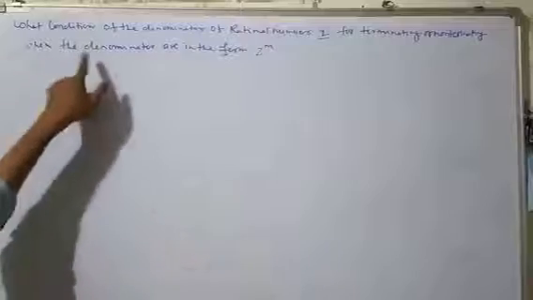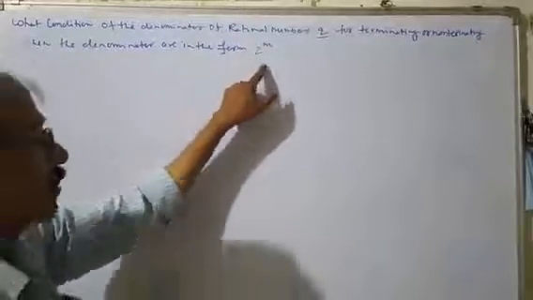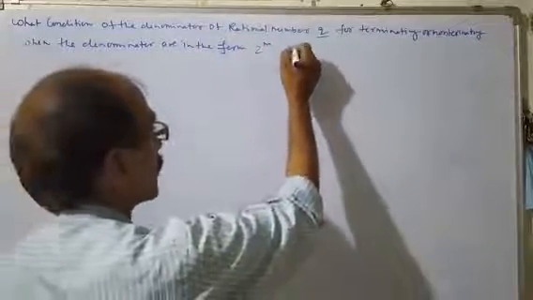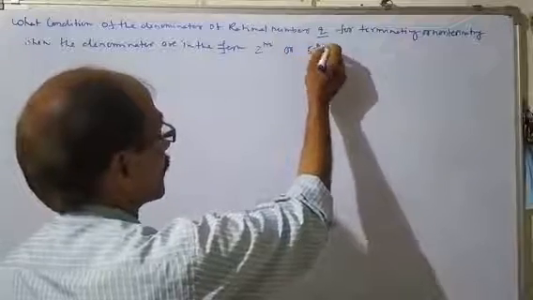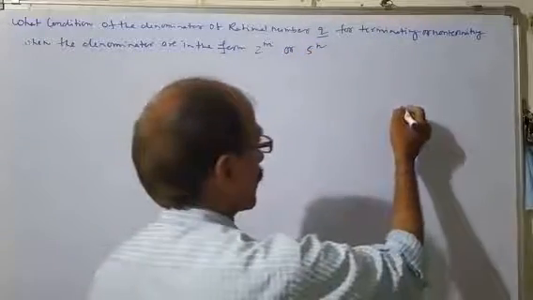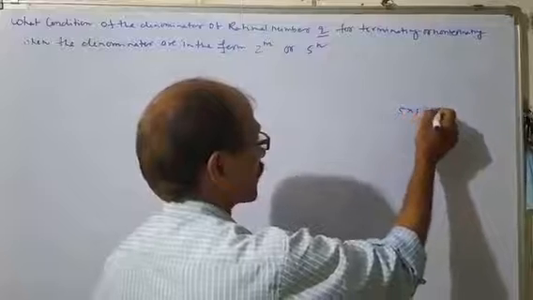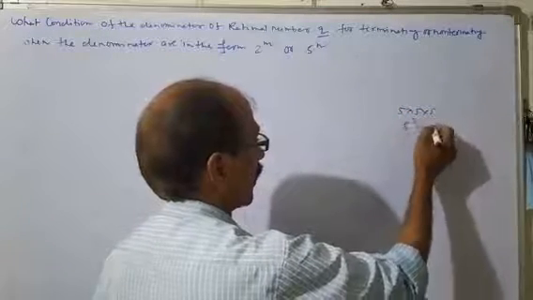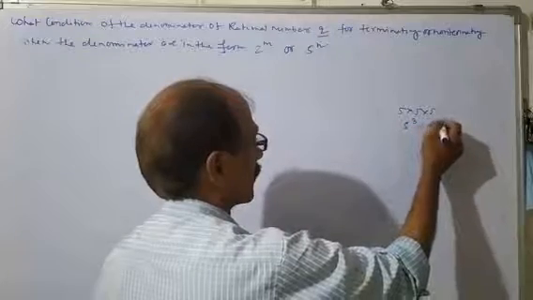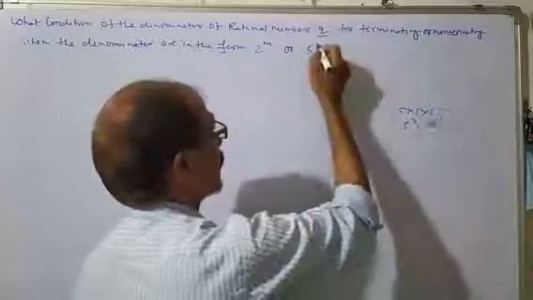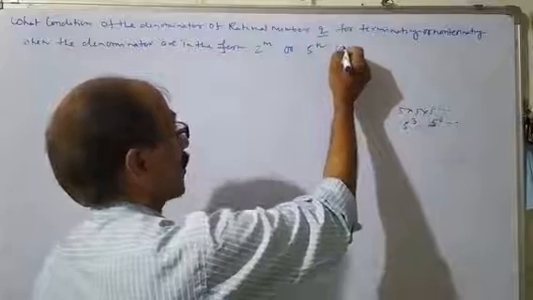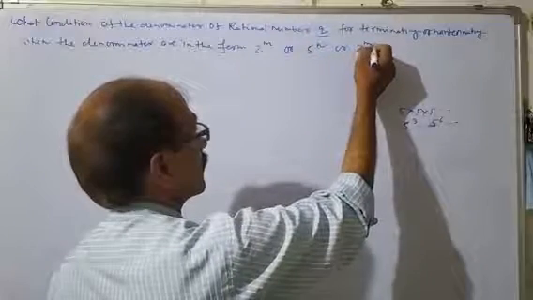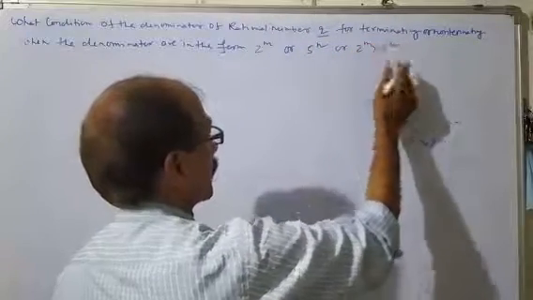Similarly, when the denominator is in the form 2 to the power m or 5 to the power n, that means 5 into 5 into 5 and so on. We can write 5 to the power 3, also 5 to the power 6 and so on. That means 5 to the power n, or 2 to the power m into 5 to the power n.